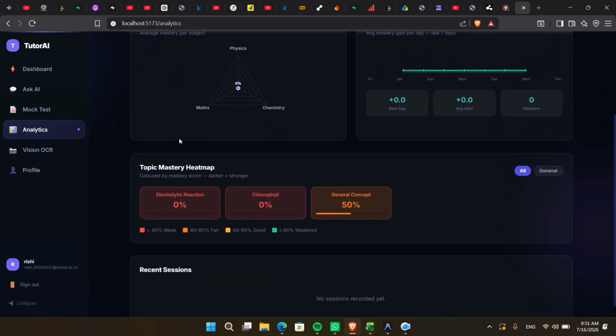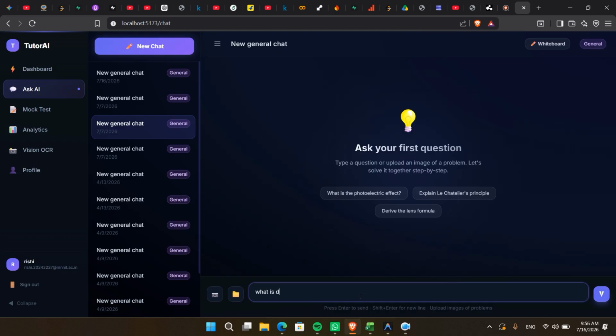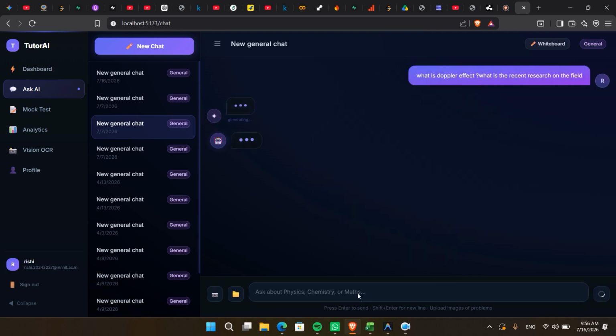At the top, we can see the overall learning analytics. These include the subject radar chart, which shows a student's relative proficiency across physics, chemistry, and mathematics. As a student interacts with Tutor-AI over time, this visualization automatically updates, allowing them to immediately identify weaker subjects that require additional practice. Next, we have the learning velocity metric.